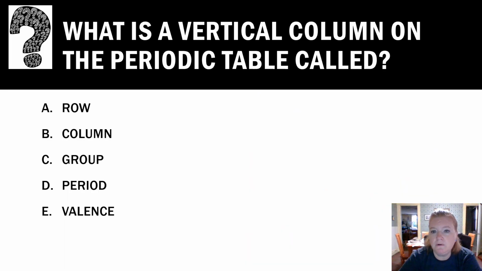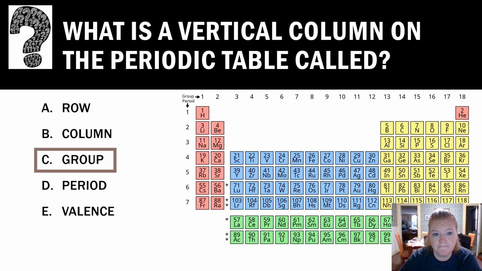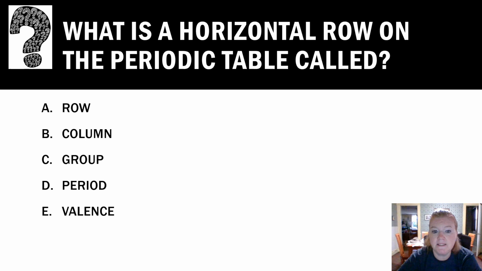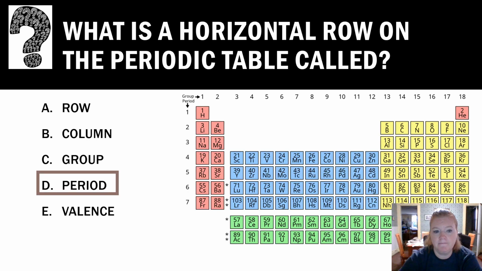What is a vertical column on the periodic table called? Do you remember? A group. Groups are vertical. What is a horizontal row on the periodic table called? Do you remember that? A period. Periods go horizontally.